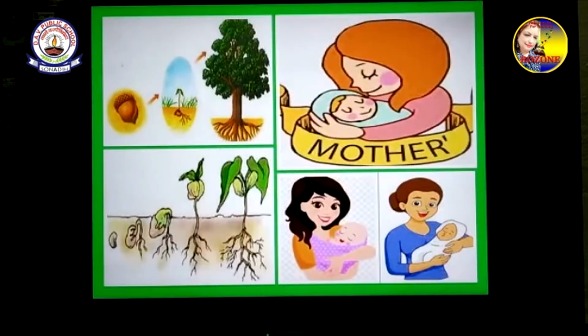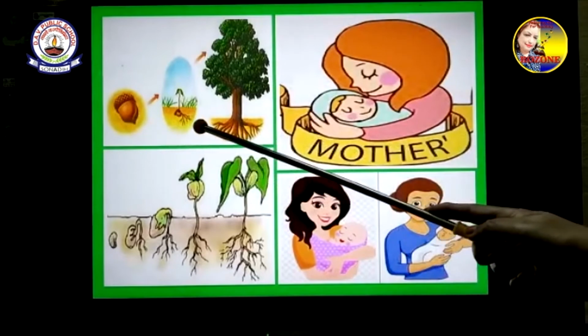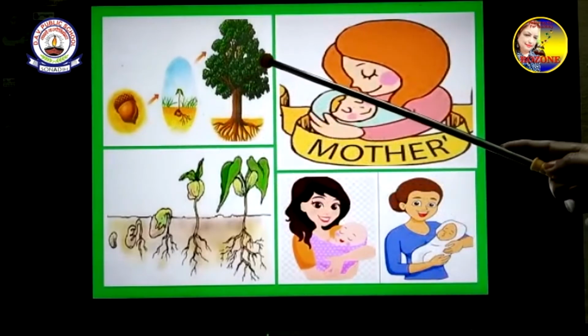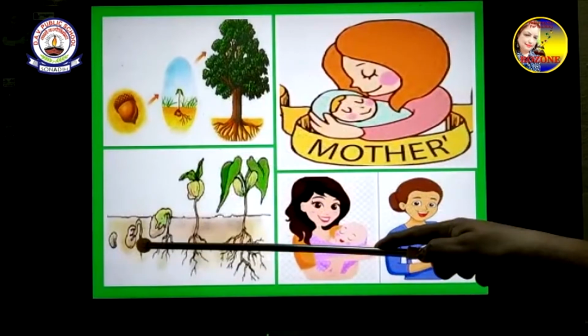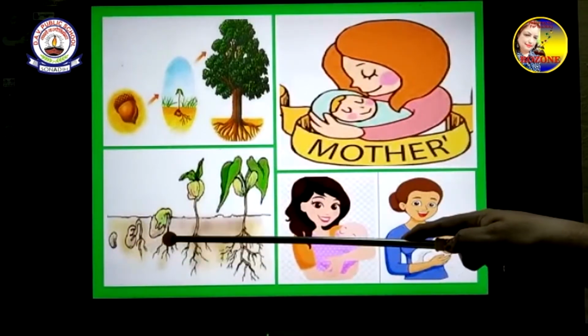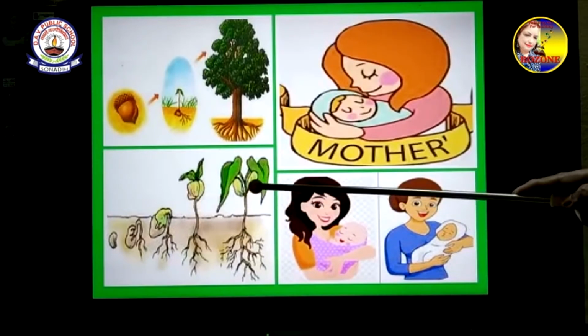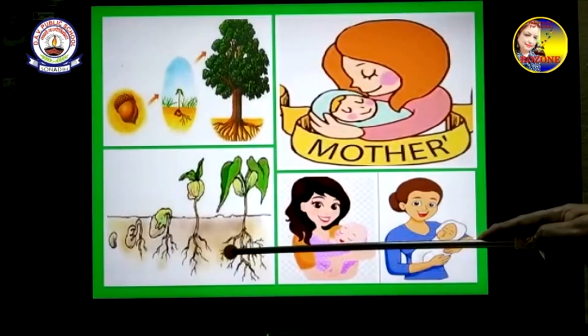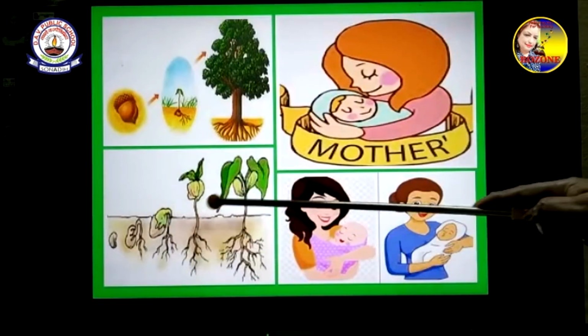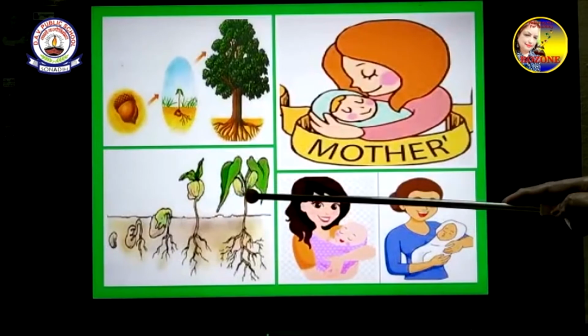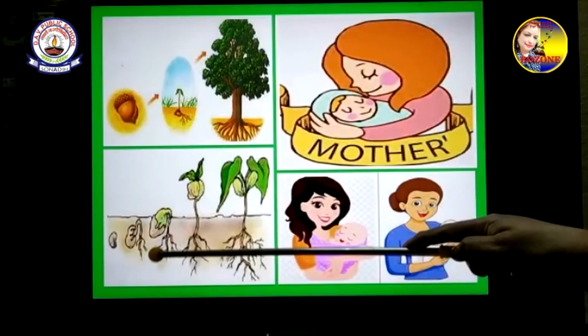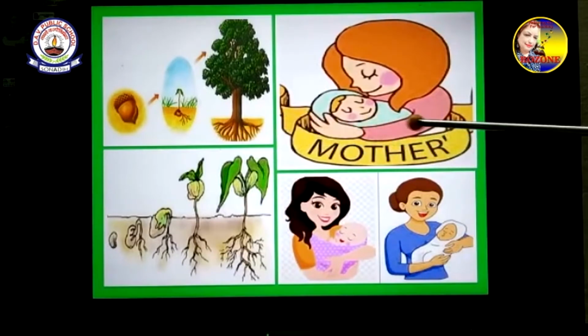You see, the seed grows into a plant and then it goes into a tree. Same way here also you will see the seed, how it grows slowly. So these from where? From the seeds. The plant gives the seeds, then the seeds fall down. So this is how the plants also are giving small baby plants to us. And then mother gives birth to small babies, like how your mother has given birth to you.